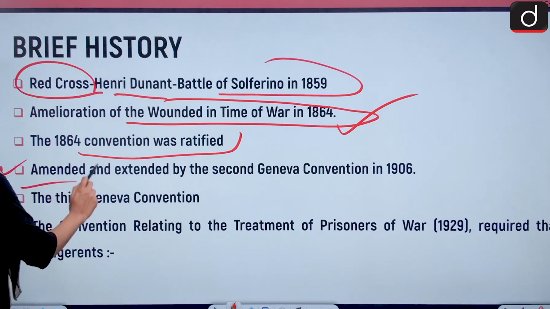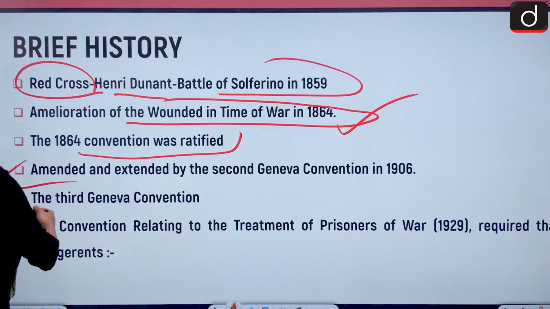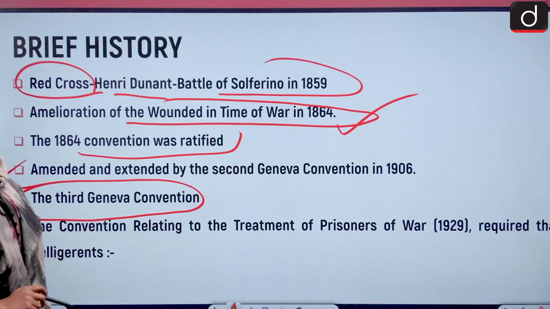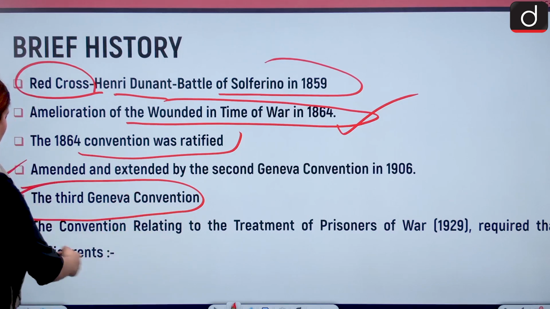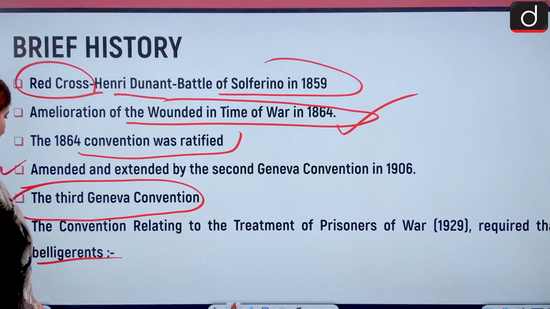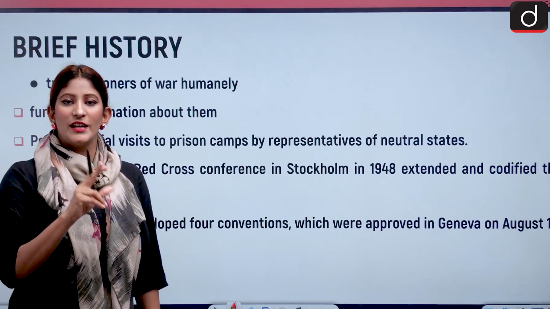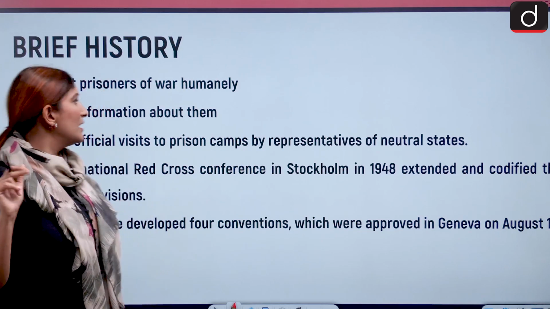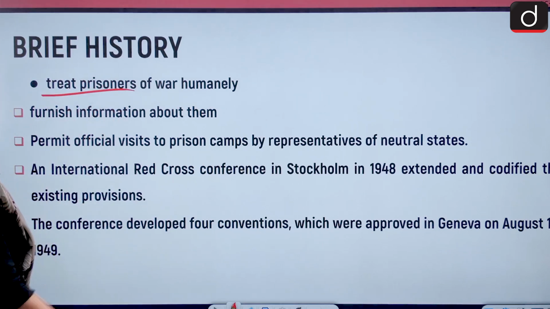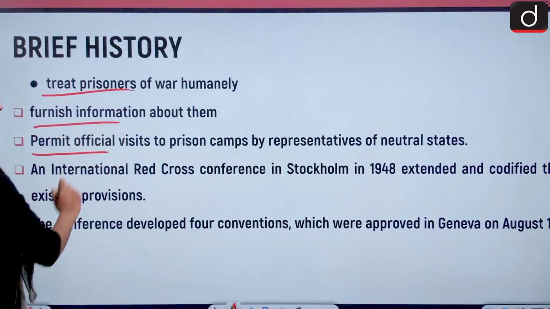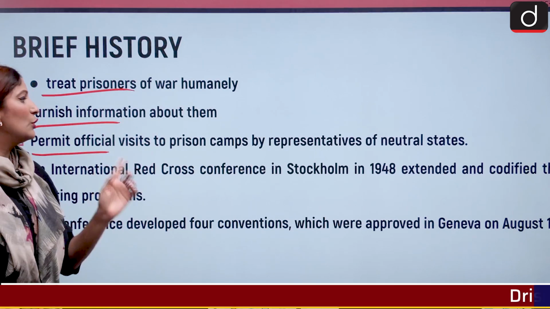It was then amended and extended by the second Geneva Convention in 1906, and the third Geneva Convention, which was the convention relating to the treatment of prisoners of war, required that the belligerents, the parties who are in the conflict, should treat the prisoners of war humanely. Also, they should furnish information about them and permit official visits to prison camps by representatives of neutral states.